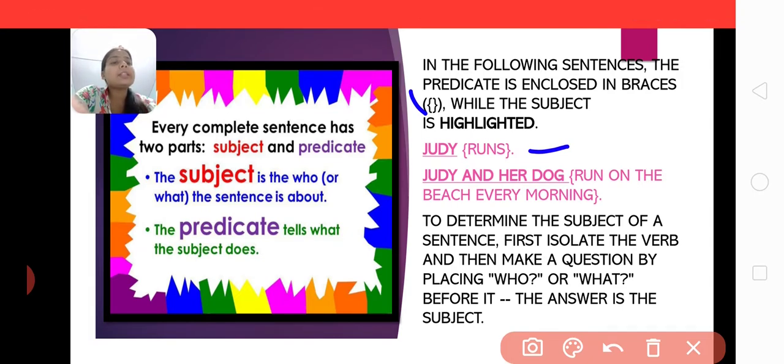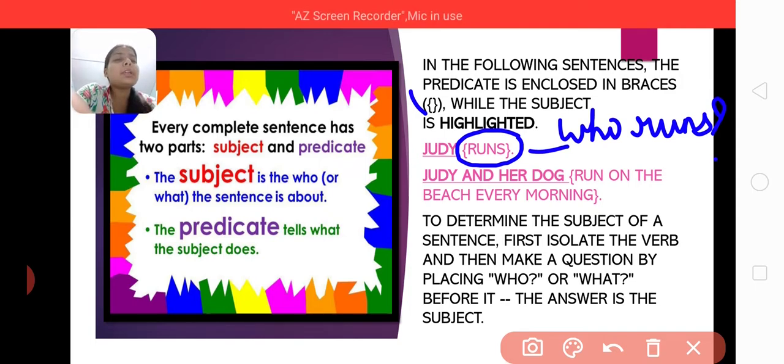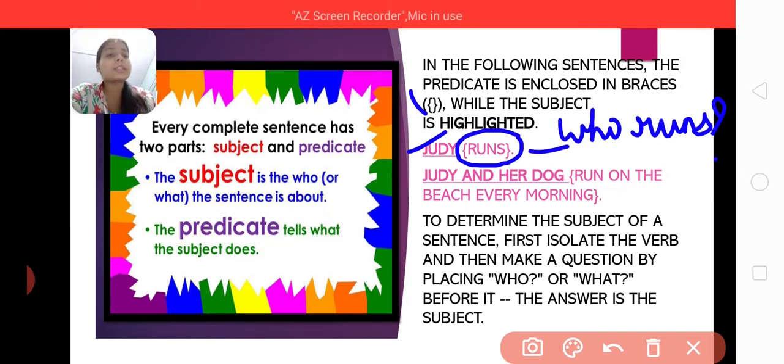What is the verb in this sentence? Runs. This is the action word. If you make a question, who runs? What answer will you get? Judy. So Judy is the subject, whereas runs is the verb, or the second part of the sentence, that is the predicate.